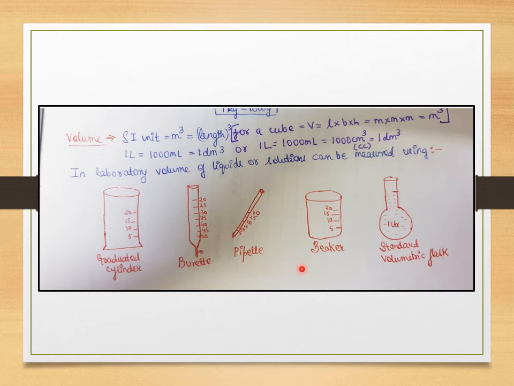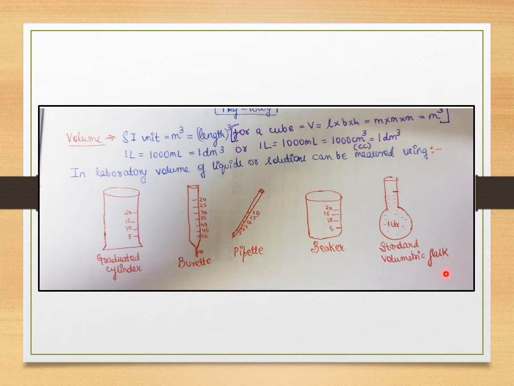You also measure your volume using beakers, and you also make the solution to an appropriate volume using a standard volumetric flask. So these are all the apparatus that you use to measure the volume, but it is the standard volumetric flask which gives you the most accurate results while measuring the volume.